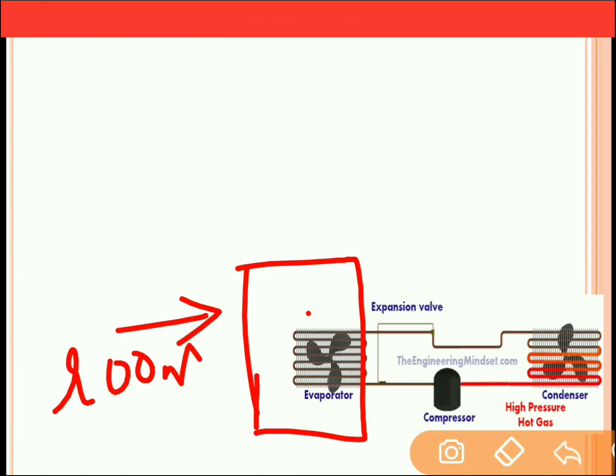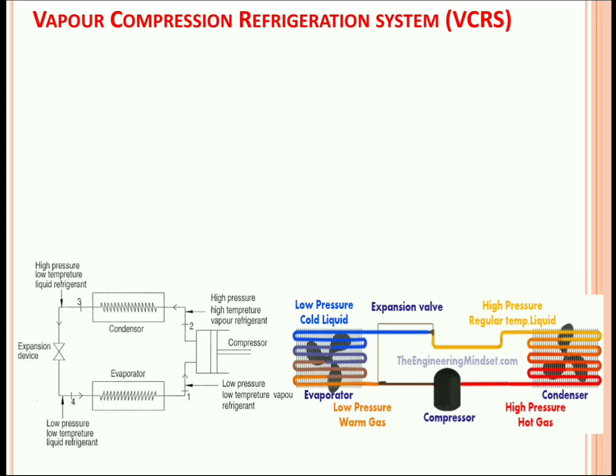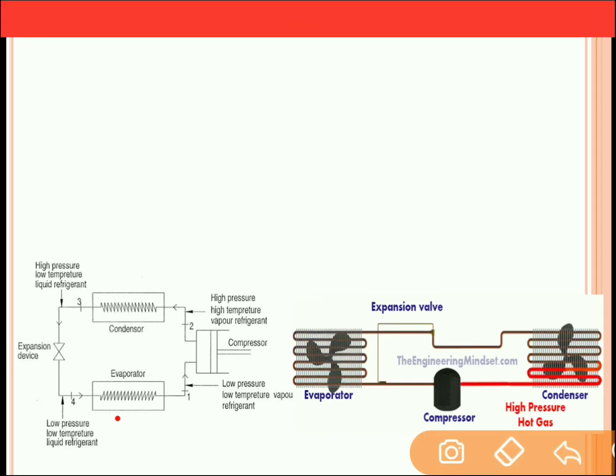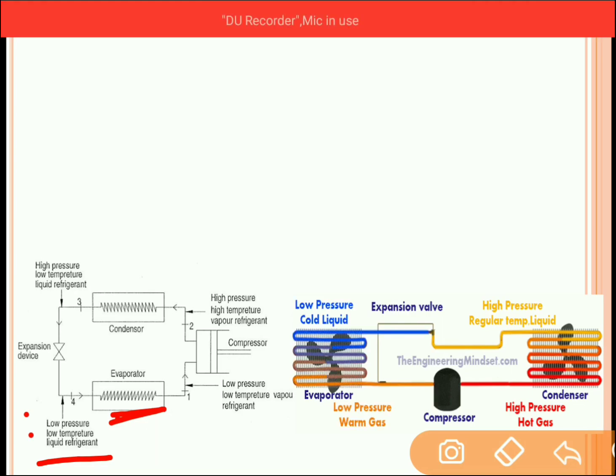Now the evaporator is nothing but a set of tubes. So you can see the set of tubes over here. In this set of tubes there is a refrigerant. At the entry of the evaporator, if you can see the figure over here, this is the evaporator, the refrigerant is of low pressure and low temperature. So low pressure, low temperature refrigerant enters into the evaporator.